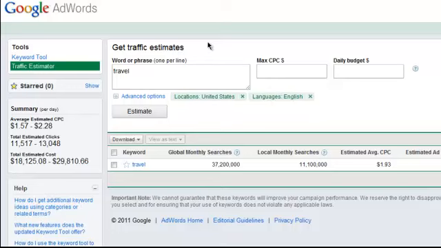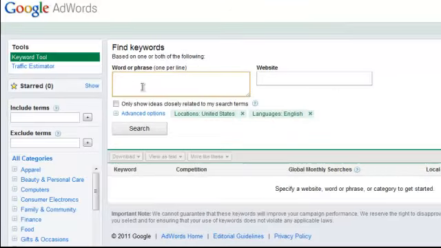Use keywords that are going to attract certain Google AdWords, drive customers that would go there. Now let's look at something here. We're going to go to the keyword tool here.